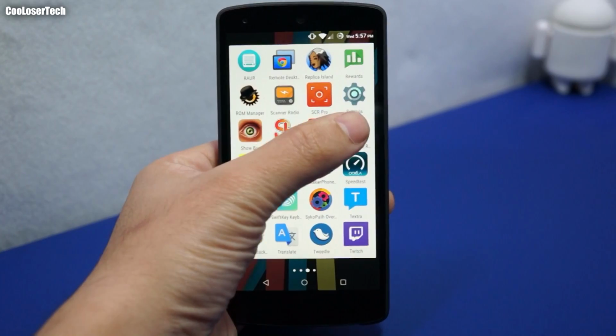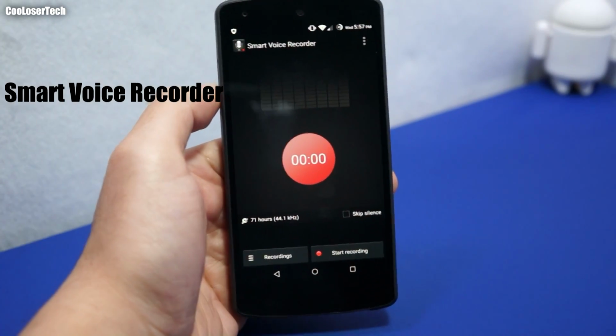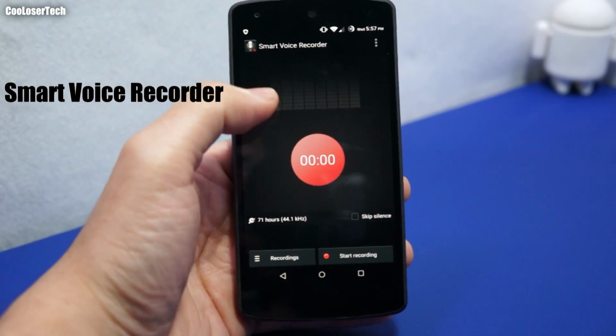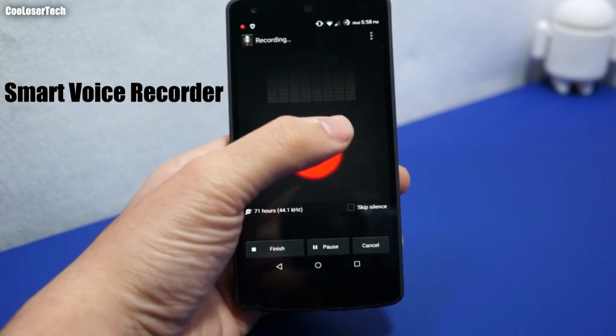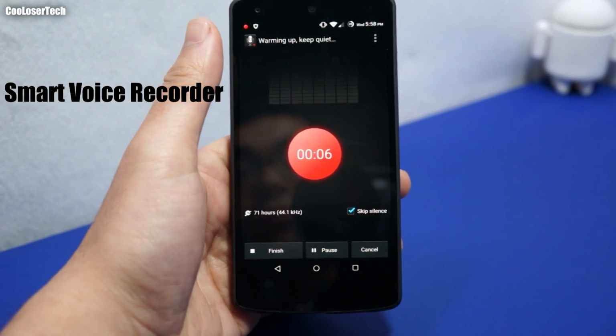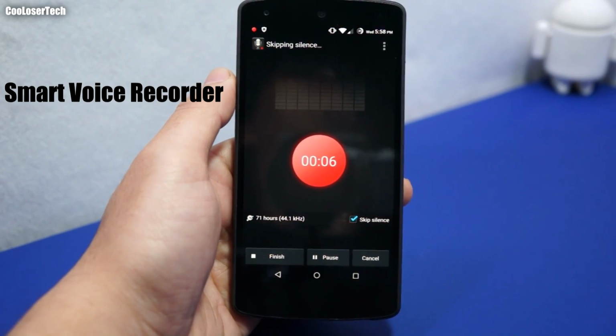And here next, we have Smart Voice Recorder. I've had this voice recorder for a long time, and I like it because it'll skip over silence. Right now, it's recording everything that I'm saying. And if I wanted to skip silence, it'll stop recording once I put it on silent.